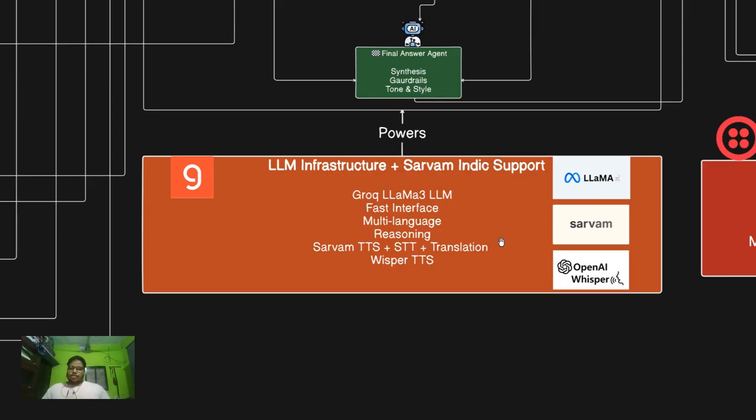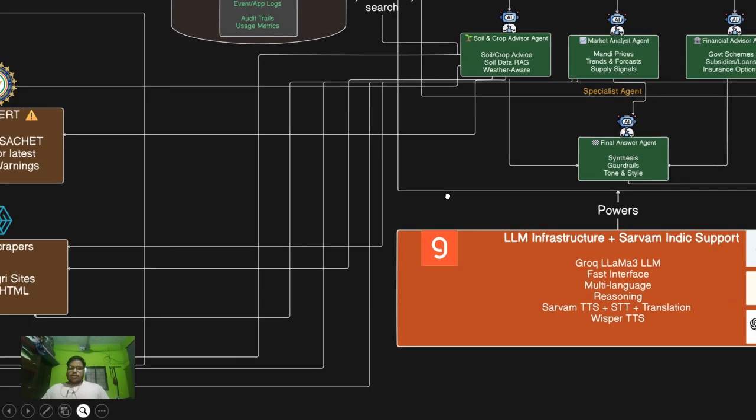It is an LLM infrastructure or hosting site where they have hosted a lot of models. In this project, we have used Llama because it is a really versatile model for agentic systems, and we have used Sarvam for speech to text, text to speech, and also translation, and Whisper for text to speech as well, and speech to text. So as we saw, there are tools as well.